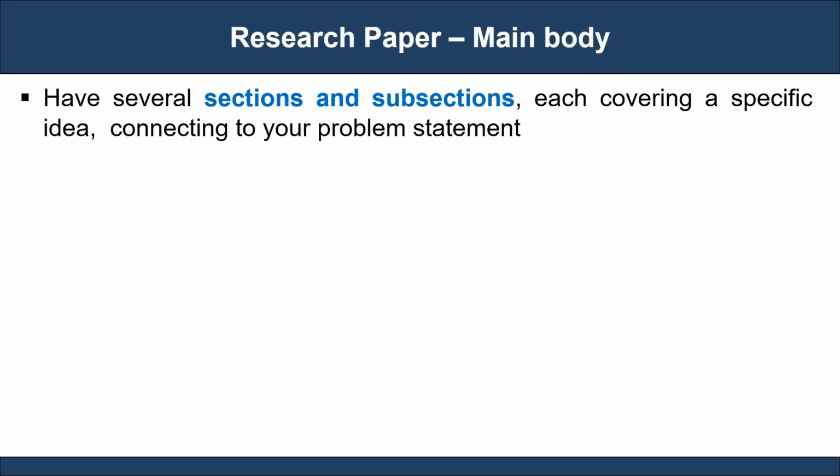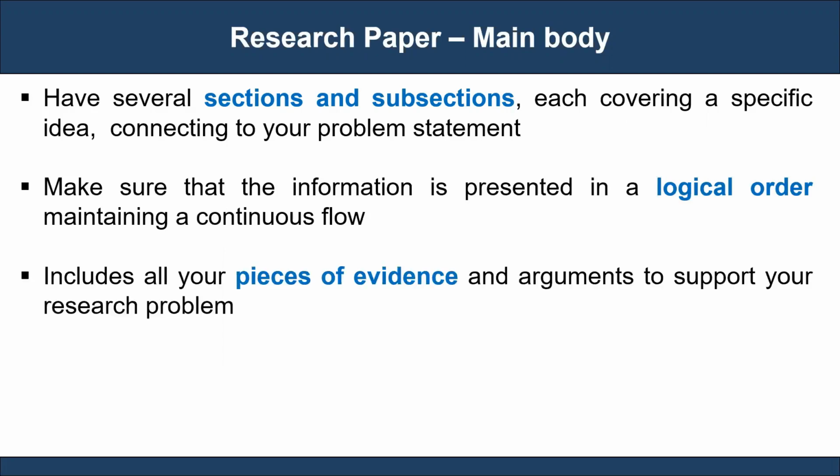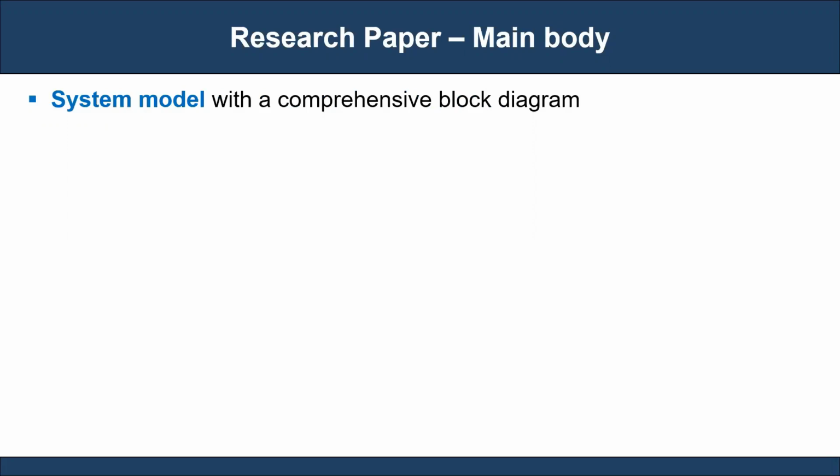The core section of your research paper is the main body, where you can explain your research work in detail. You can create several sections and subsections, each covering a specific solution, methodology, experimental study, or algorithm addressing your problem. Make sure that the information is presented in a logical order, maintaining a continuous flow. Include all your pieces of evidence and arguments to support your research problem. You can create a system model with a comprehensive block diagram and detailed description of your solution to a specific research problem.